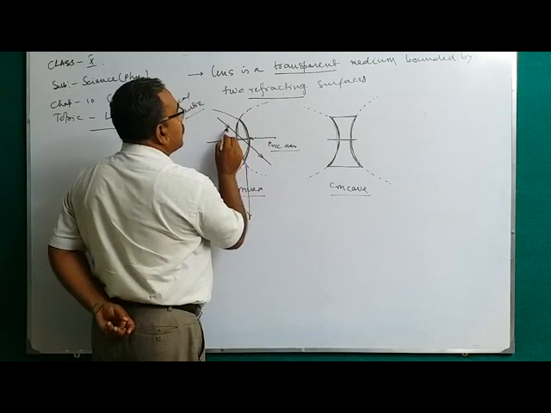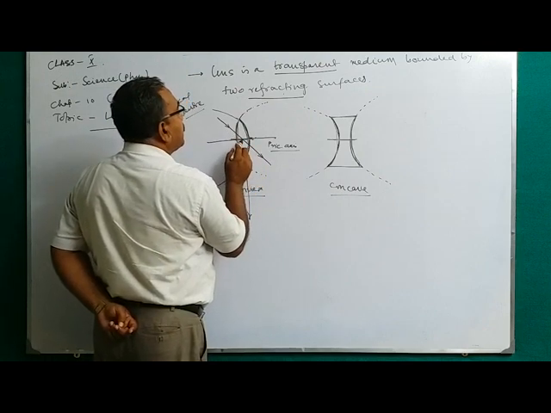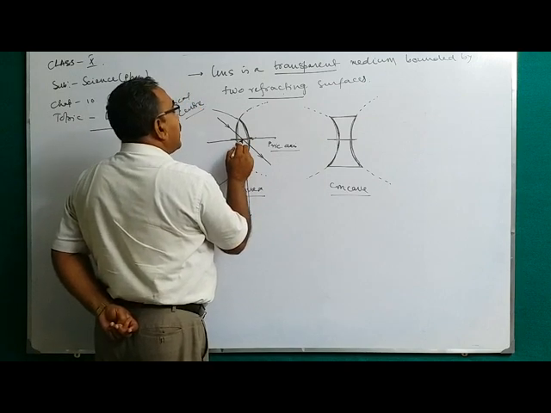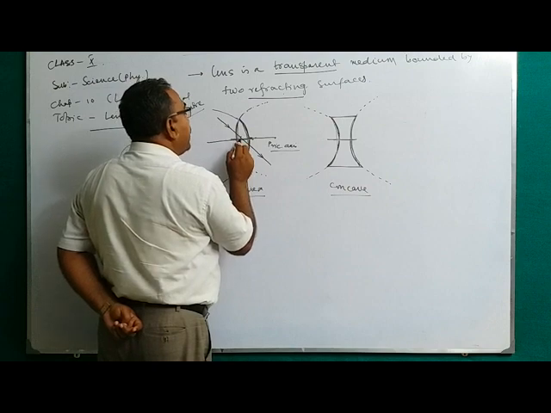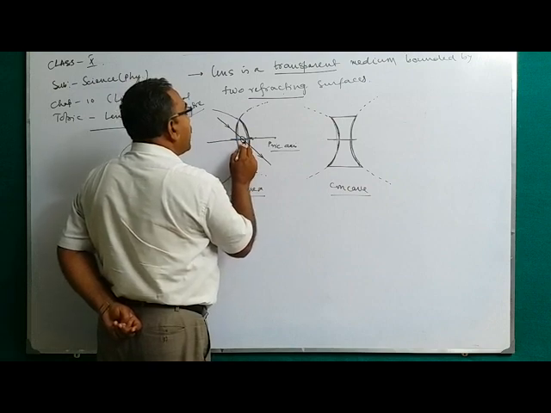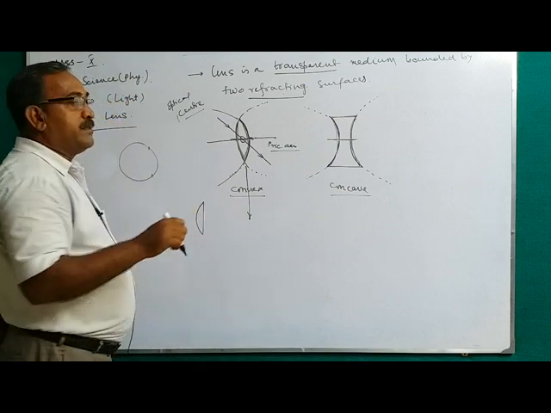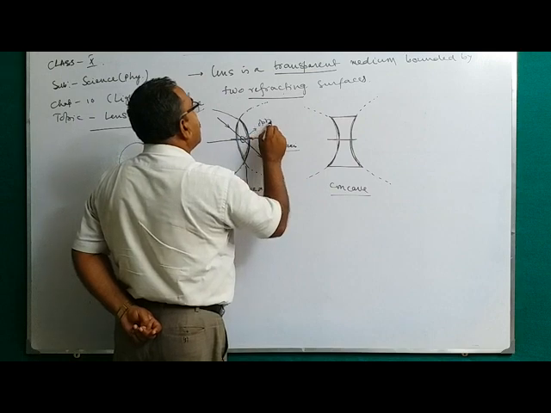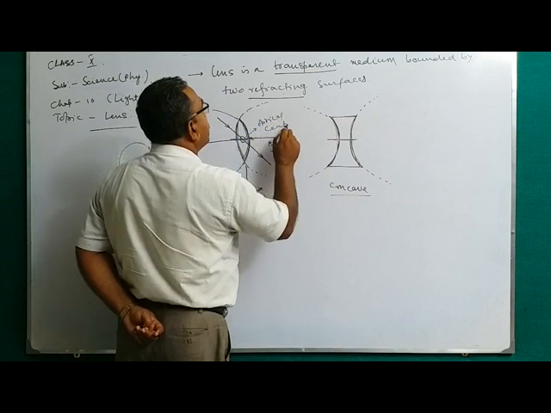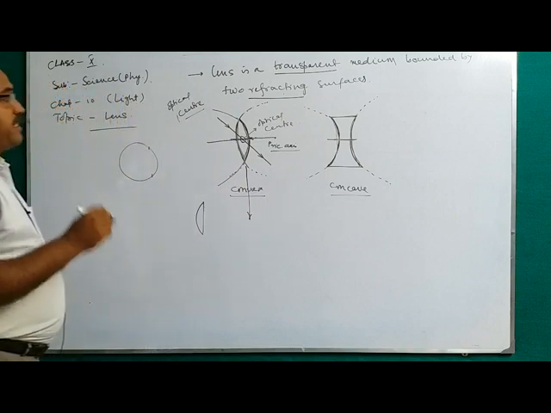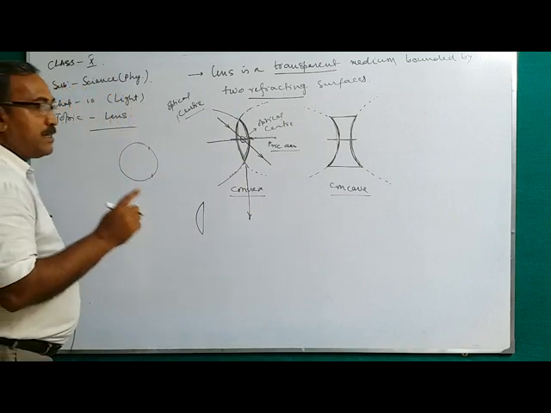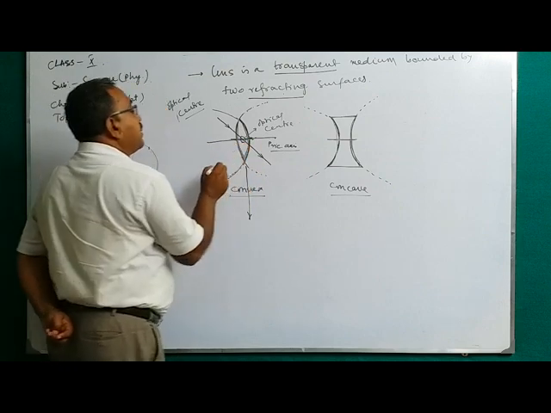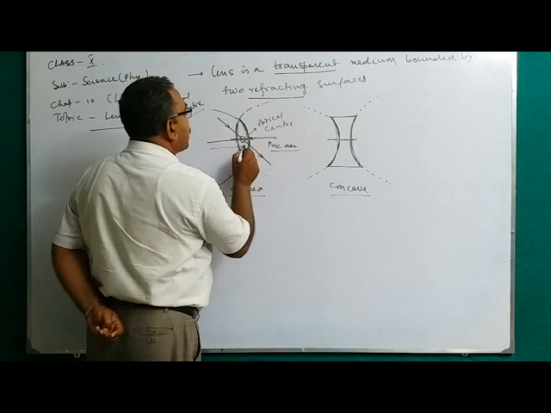When the light passes through the lens and it cuts the principal axis at a point, and the ray passing through the lens is undeviated, that point is called the optical center. Optical center is the vital point for a lens, and it is fixed for a particular lens. All distances are measured from the optical center.